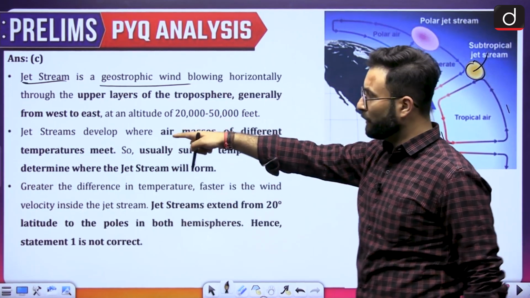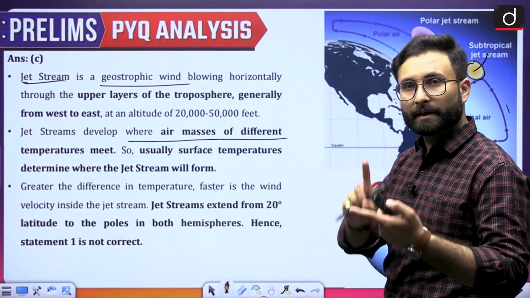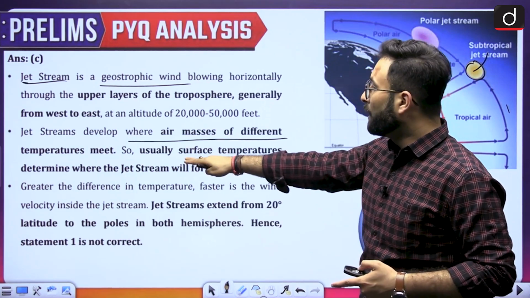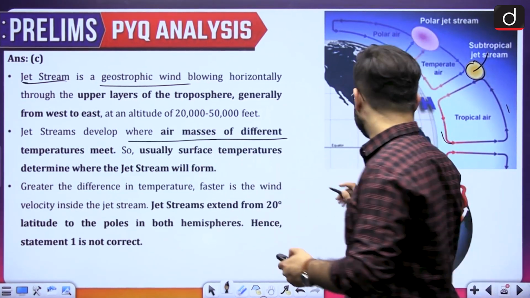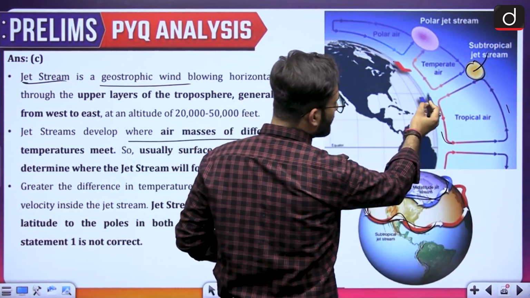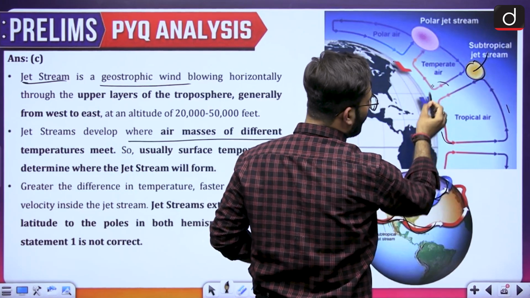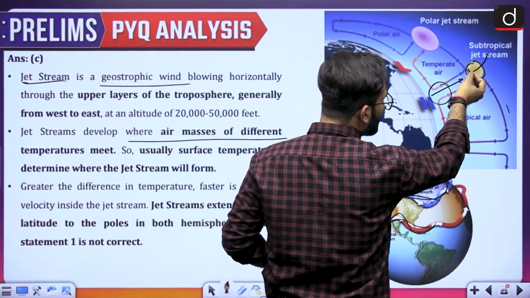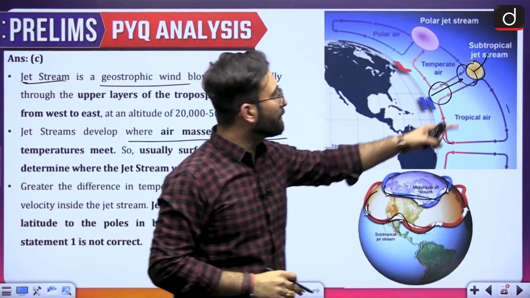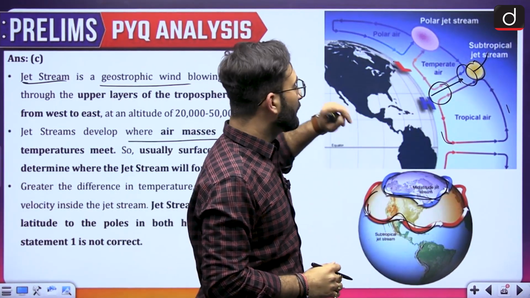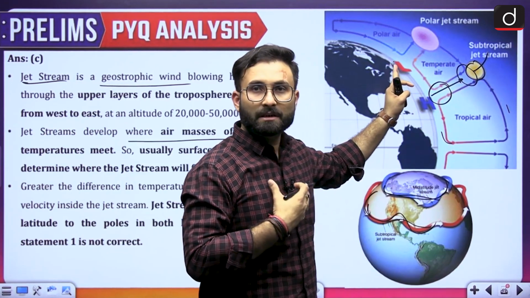Jet stream develops where the air masses of different temperature meet. Usually surface temperature determines where the jet stream will form. Why? Because the surface temperature, this will be going above. Here you can see these are the hot winds which are rising, and then here these become cold. That is why there is a temperature difference, because of which there will be a jet stream forming over here. Second thing is, if the temperature is very high, the convection will be very fast.